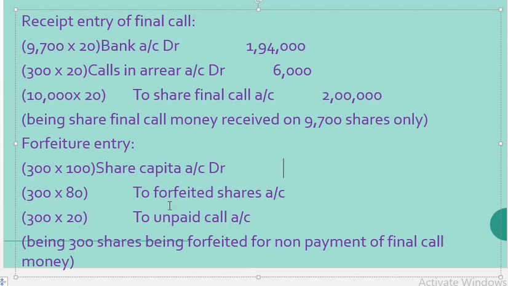Only 20 rupees of final call money is not paid. So 300 into 20. Values to be assigned are 30,000 in share capital and 24,000 in forfeited shares, and unpaid call is 6,000. 6,000 rupees should be shown right there. So this is the journal entry.